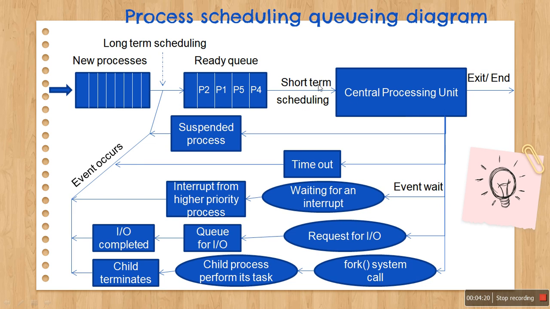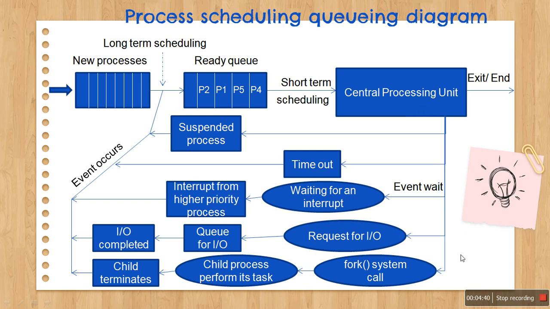Then short term scheduling happens: the CPU scheduler, or short term scheduler, picks one from the ready queue, and that particular process gets the CPU. When it completes its execution, the process exits or terminates.